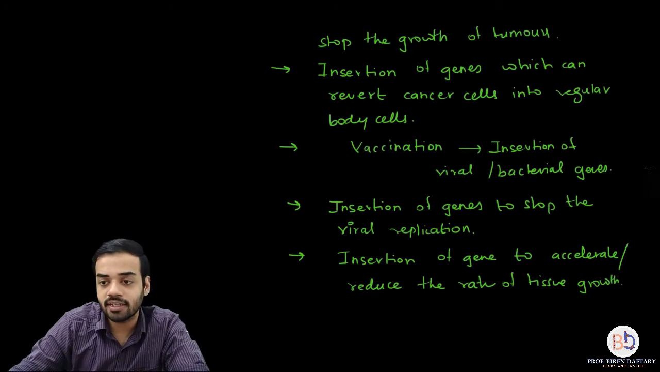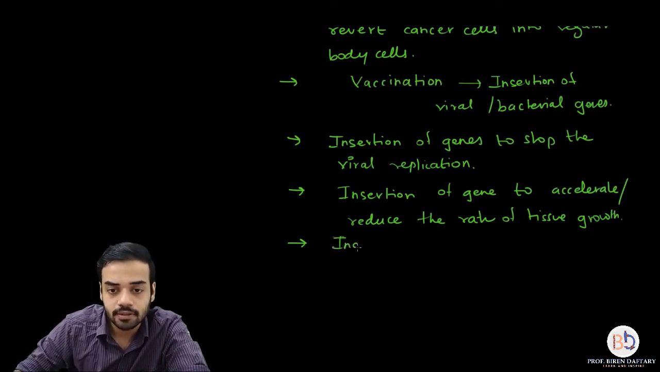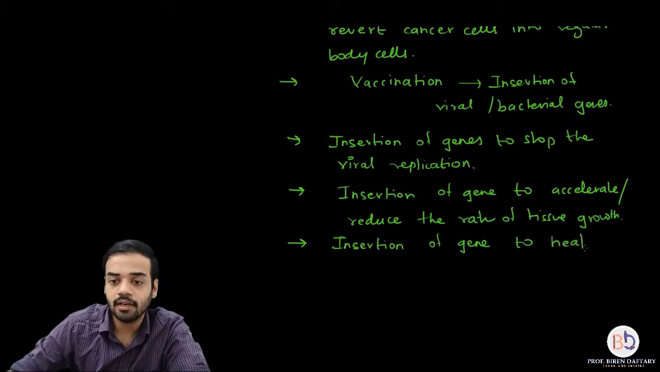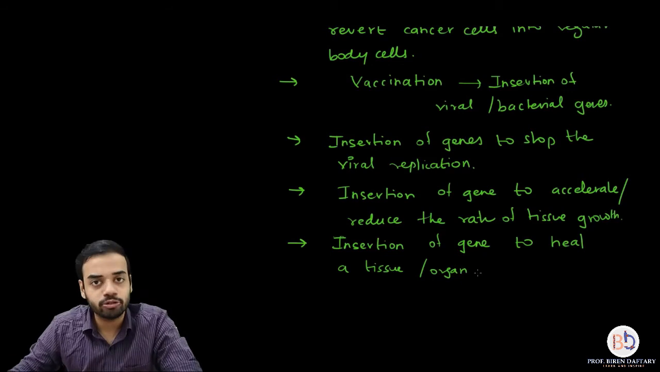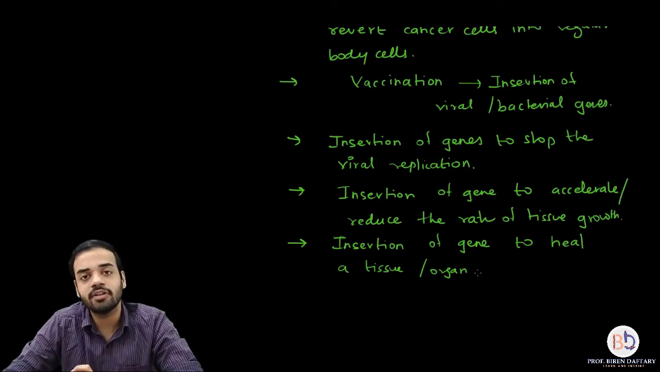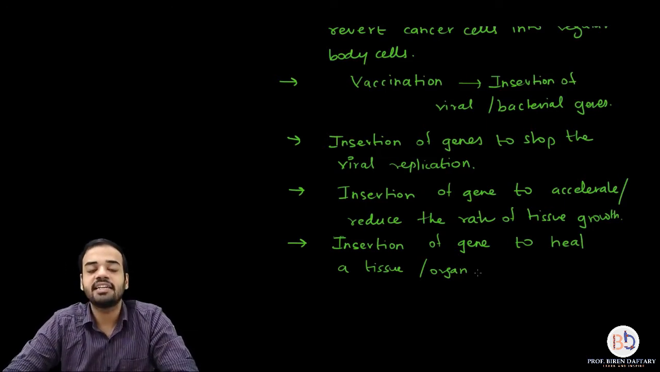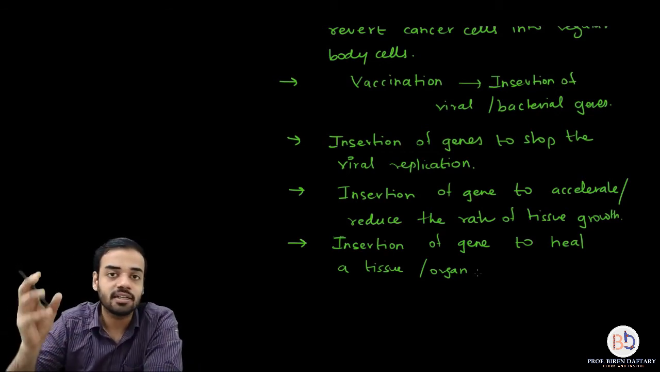Okay, and finally the last application or the last example of gene therapy can be insertion of gene to heal a tissue or organ. So if you have a damaged tissue or organ, the healing process occurs on its own, but it takes a long time. However, if you add a favorable gene, then the healing process can accelerate and it can heal the wound at a much faster rate. So that is another example of gene therapy.